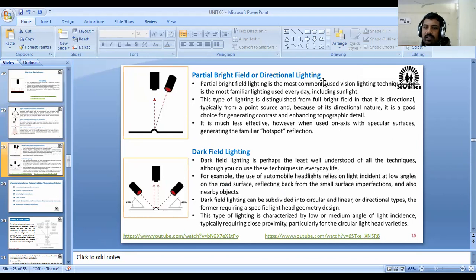Okay, next one is the partial bright field or the directional light. In this, okay, this one is the light source, object, and camera. In partial bright field, when we pass the light from the light source, it will strike the object and the camera will capture it. Okay, a similar best example is our sun. It will project the light to earth and the camera will capture it. Okay, this is general picture taking, or your mobile camera is doing the same.